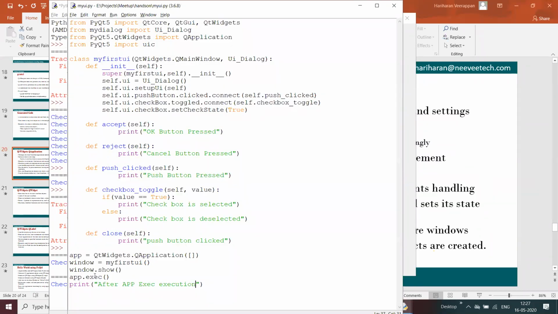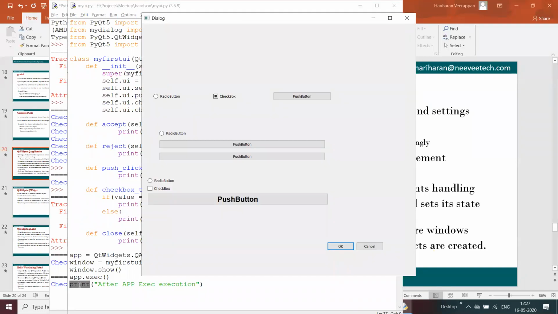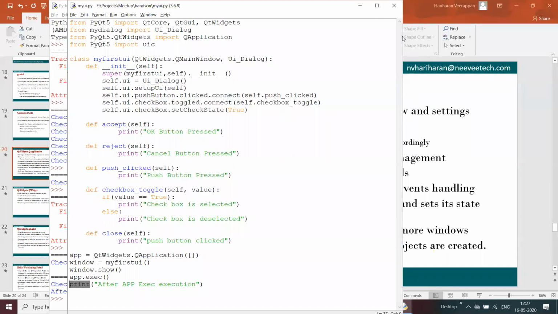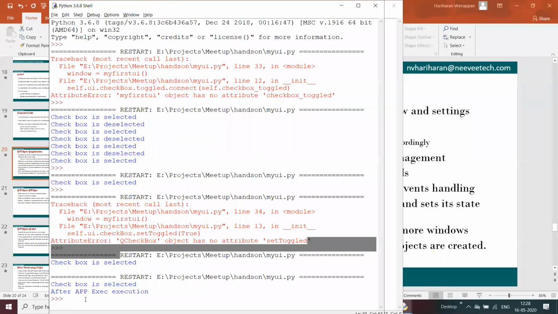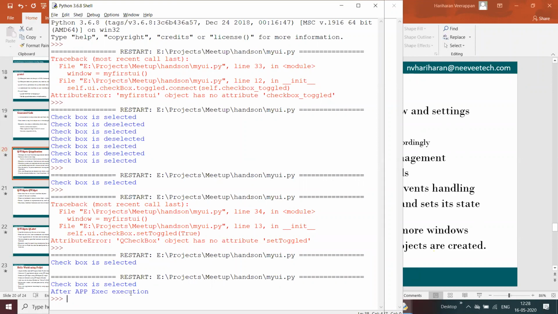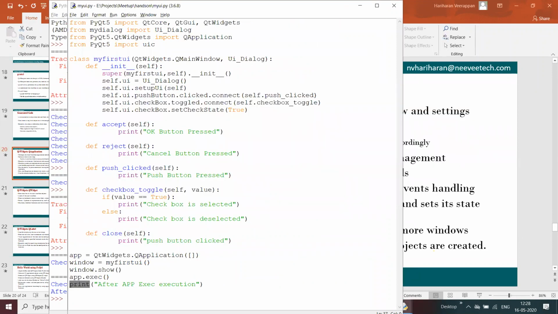It's something like app.exec is the main loop which runs continuously. The program control will come here only when the application gets closed. Over here, I am going to close this. Then we can see the print after app.exec execution. After we close the application, it will come out of this main loop, which is app.exec,